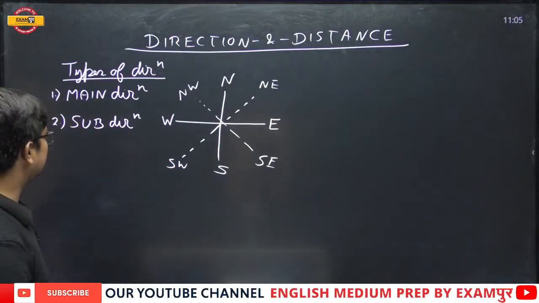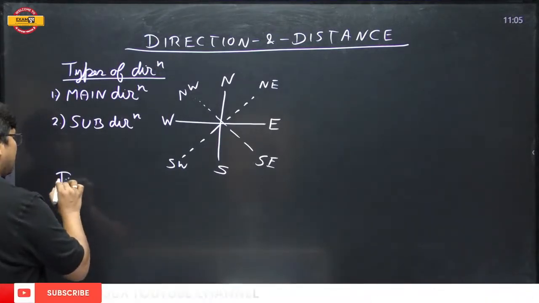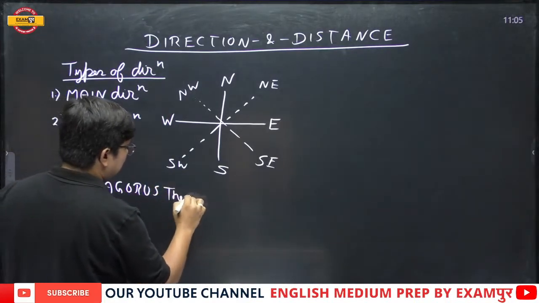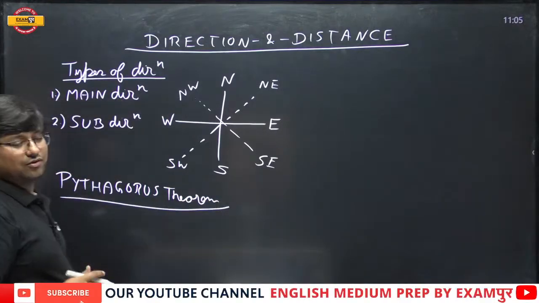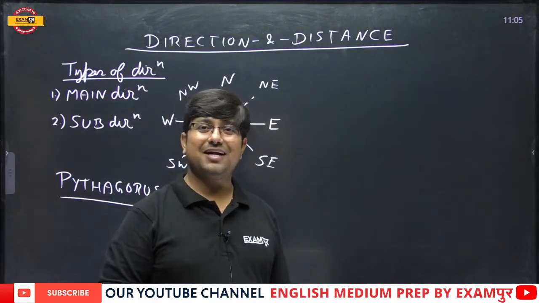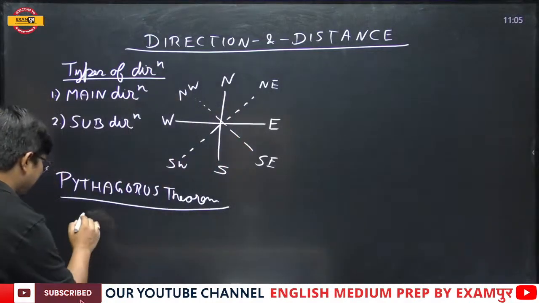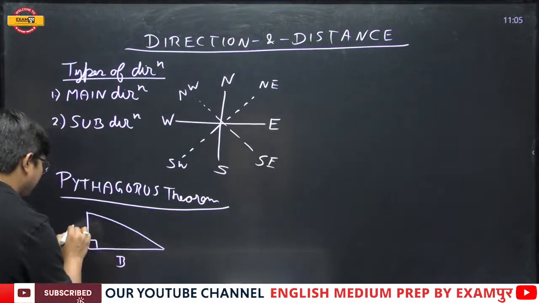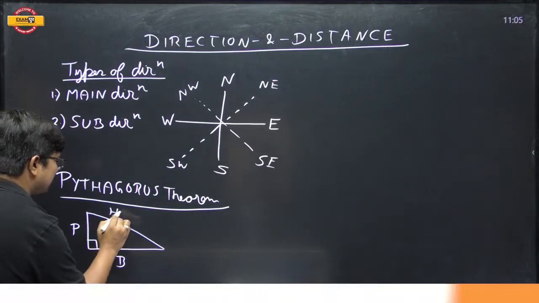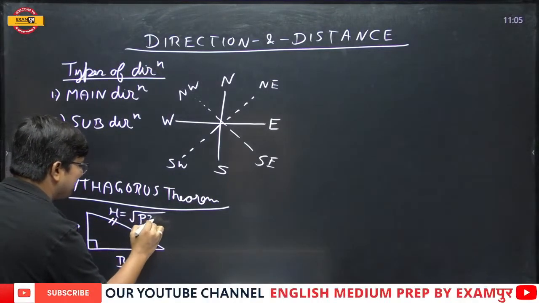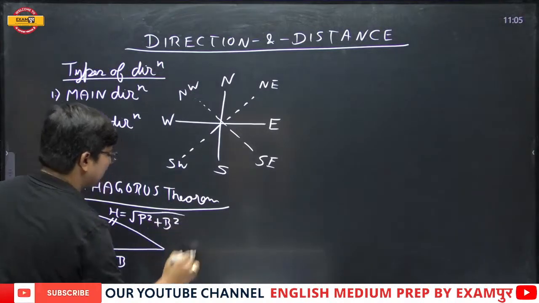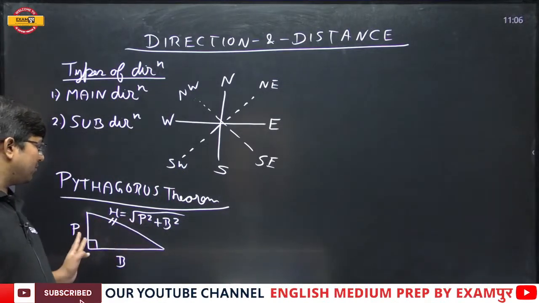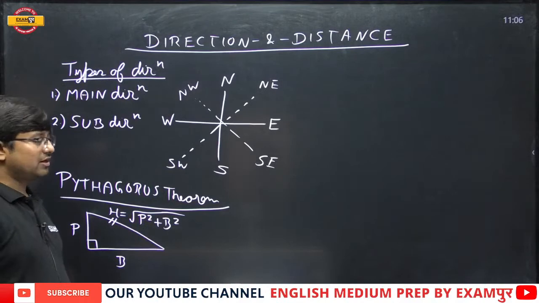Now the next thing, my dear students, which you need to understand is the Pythagoras theorem. What is Pythagoras theorem all about? According to Pythagoras theorem, in a right angle triangle, what is a right angle triangle? A triangle in which one of the angles is 90 degrees. Now, this is the base, this is the perpendicular, this is the hypotenuse. Hypotenuse is equal to under root of perpendicular square plus base square. So the longest side in a right angle triangle, the hypotenuse, is equal to under root of perpendicular square plus base square. All right, everyone.